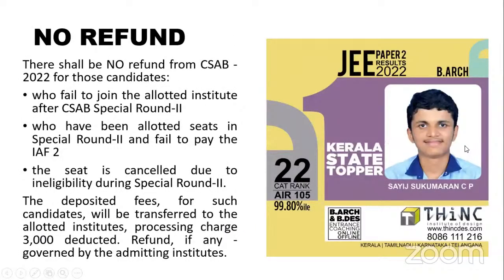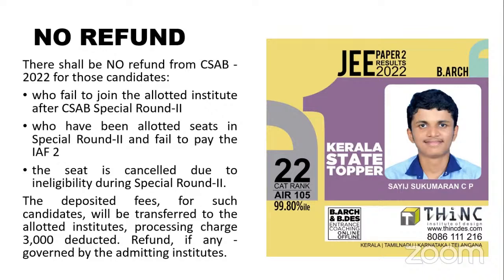Okay. A lot of students are asking, if I take part in CSAB and if I fail to join, what happens? Remember, if you're taking part in CSAB, then your 38,000 rupees, if you're a general category student, is with them. If you get a seat and if you're not joining, this is the last rounds, right? So they want the seats to be filled. So if you're getting a seat and if you're not joining, you're troubling them again. So they will not pay you back that money. This 3,000 is gone for sure. They will not pay back.